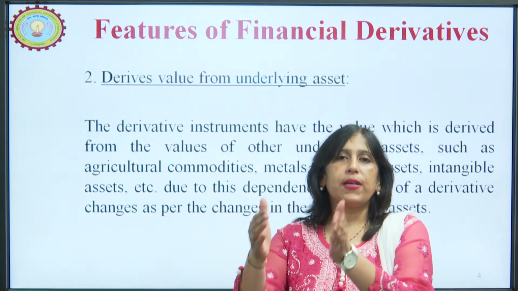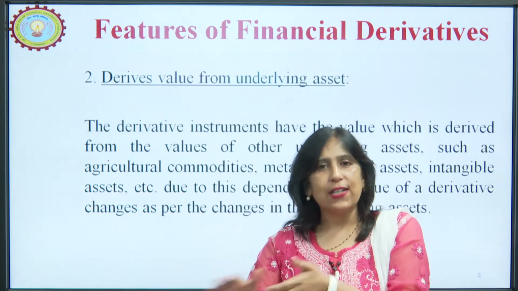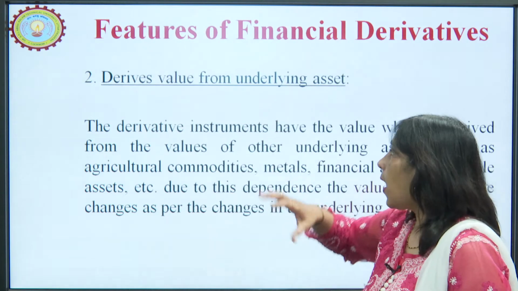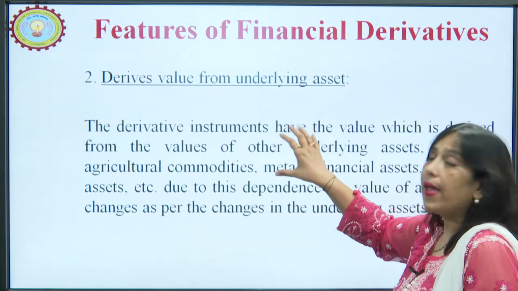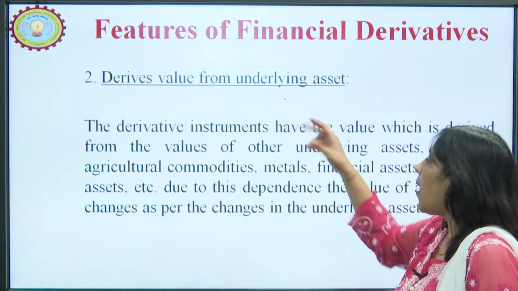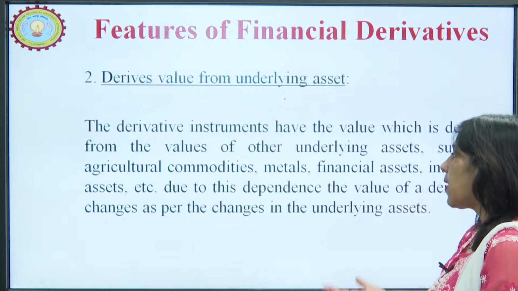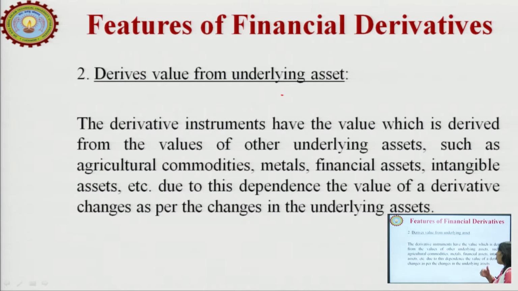The moment that period is over, derivatives also finish. So, their entire value comes from the underlying assets. As I have mentioned many times, these underlying assets can be commodities, metals, financial assets, intangible assets, and due to this dependence, the value of derivatives changes as per the changes in the underlying assets.